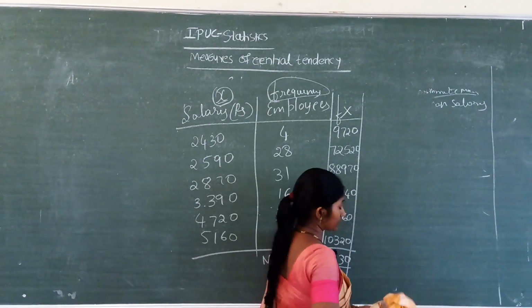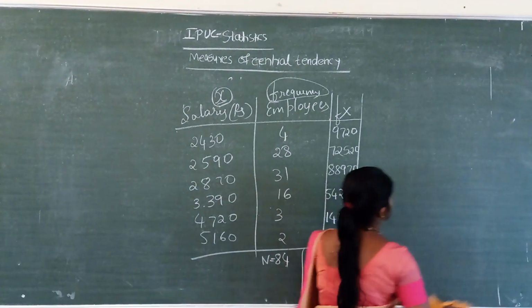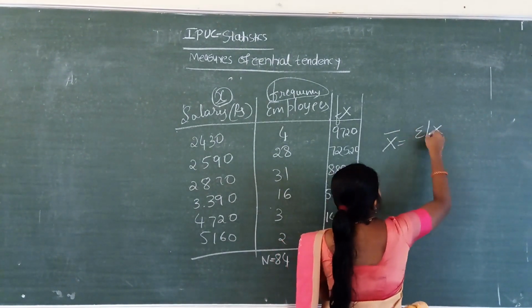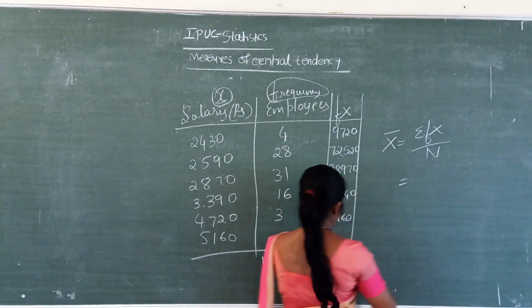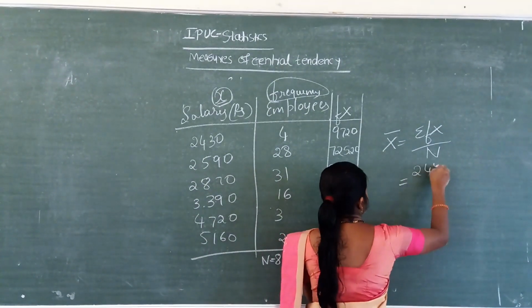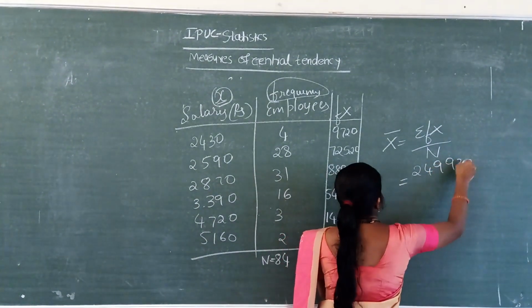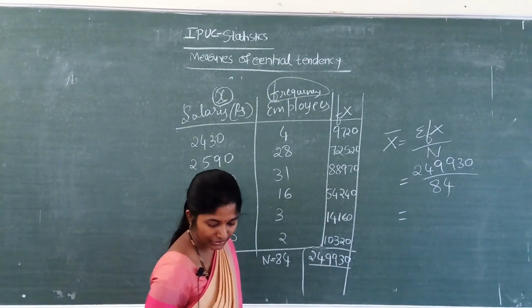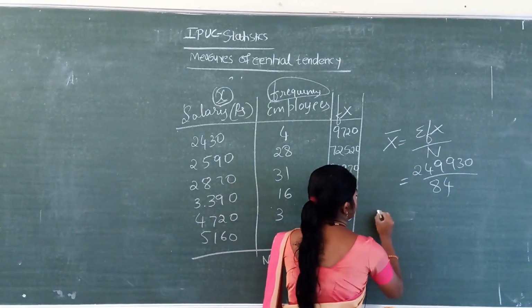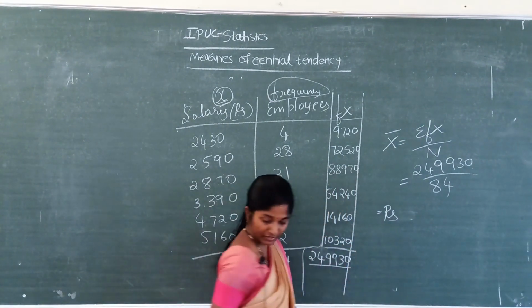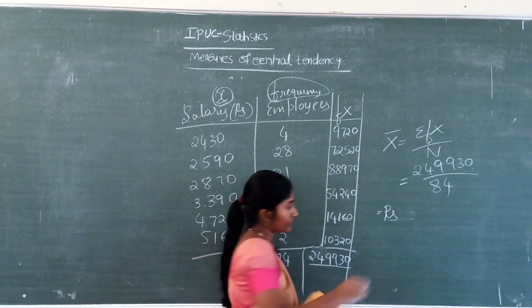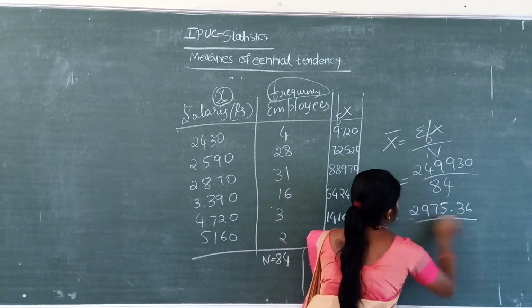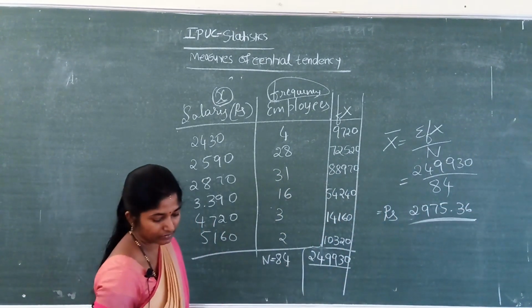Now x bar equals sigma fx divided by n: 249930 divided by 84. Now our answer is rupees 2975.36.